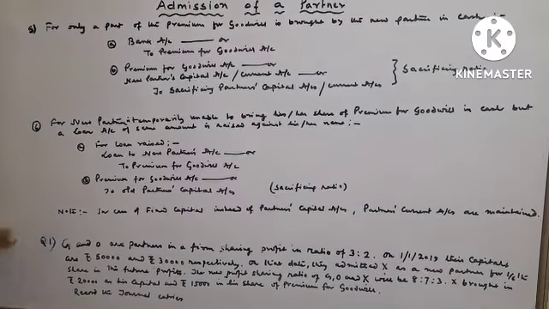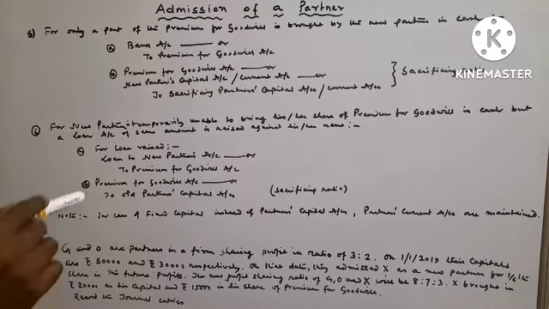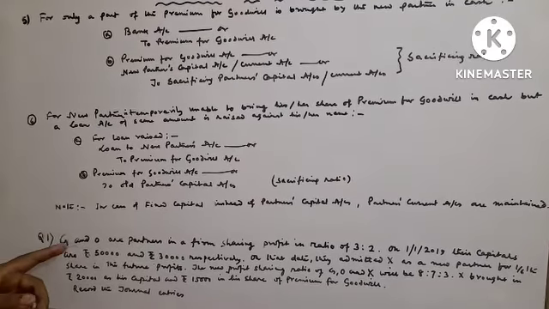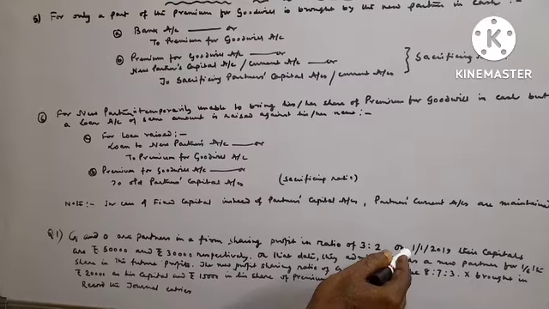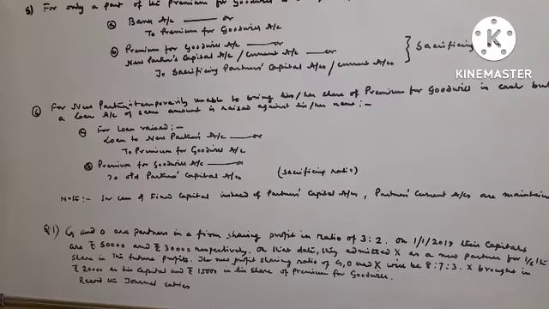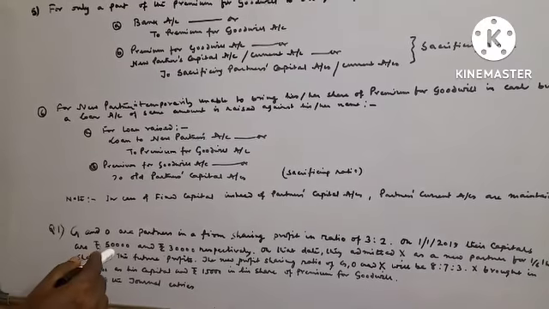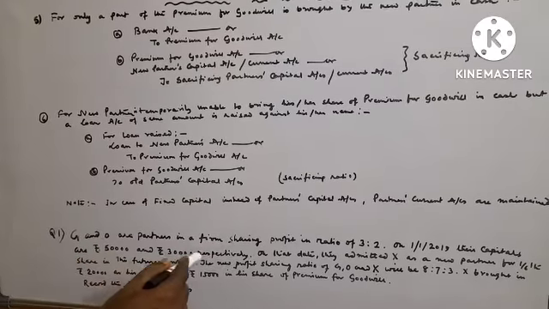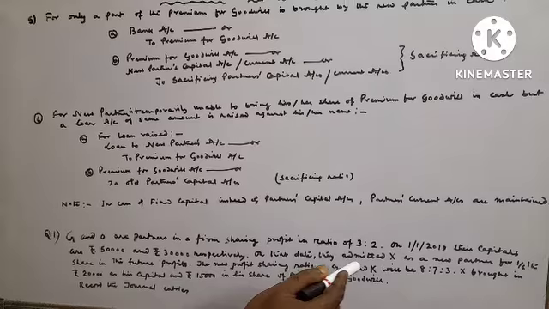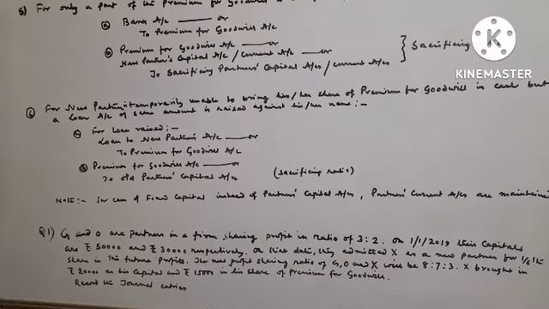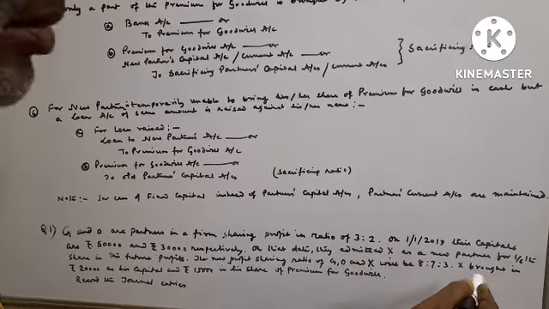Now, one problem has been given regarding treatment of goodwill. G and O are partners in a firm sharing profit in the ratio 3:2. On 1st January 2019, their capital accounts are 50,000 and 30,000 respectively. On that date, they admitted X as a new partner. So, new partner getting how much share?